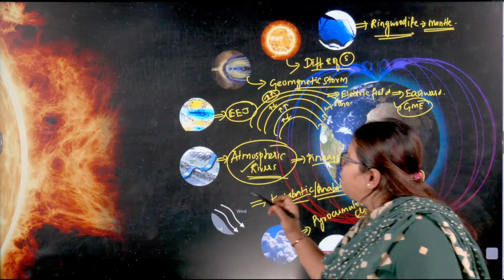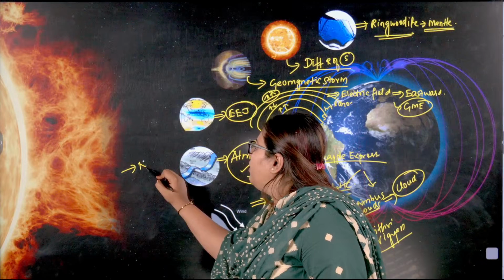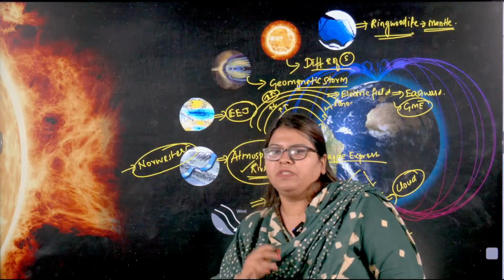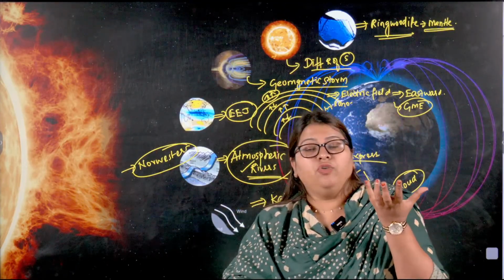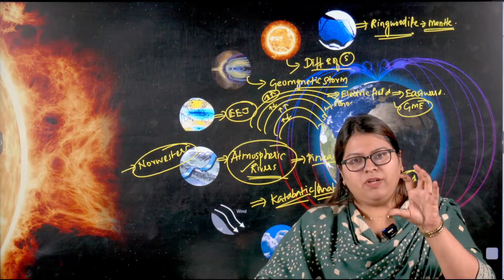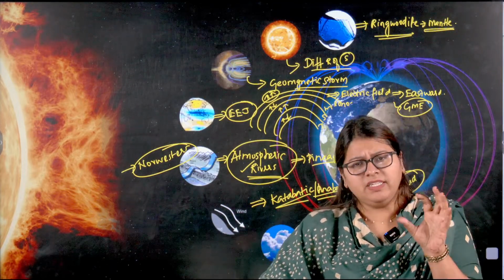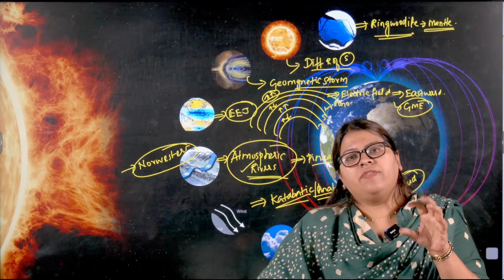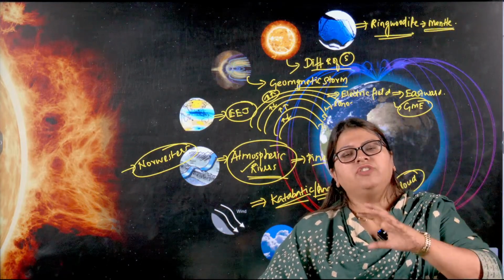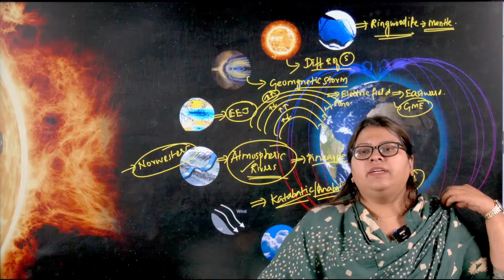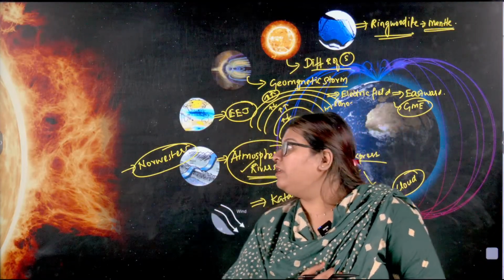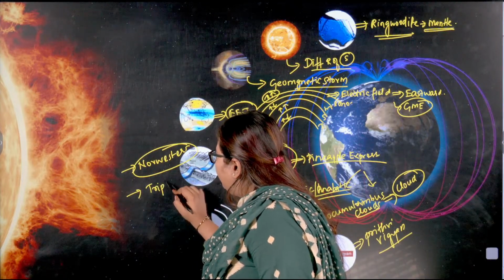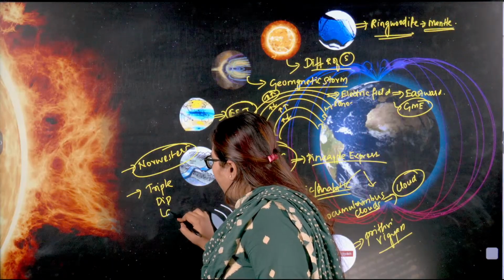Followed by that, we will also be discussing two important topics. One is on nor'westers. During the summers, the eastern coast of India gets heated up so much in places like West Bengal, Odisha, and these regions. A low pressure gets created, and because of that, air from other areas gushes towards this low pressure, thereby resulting in nor'westers. So we will look at the concept of nor'westers, and finally we will be discussing the concept of triple dip La Nina.